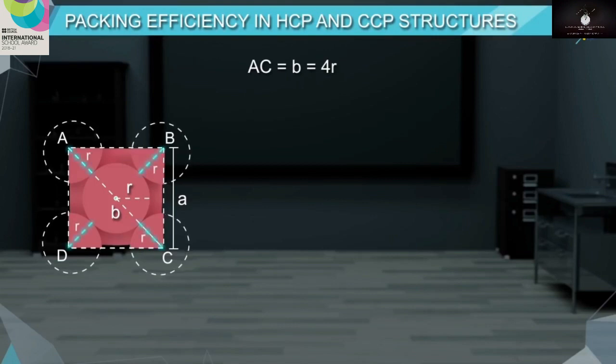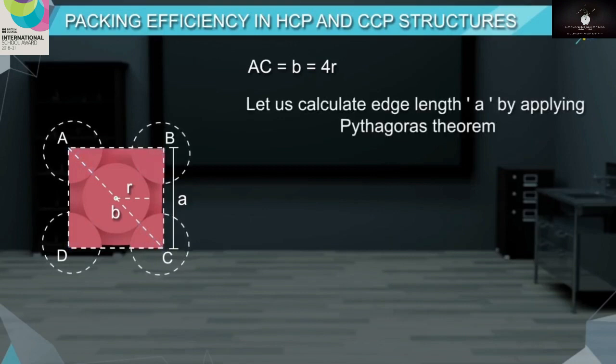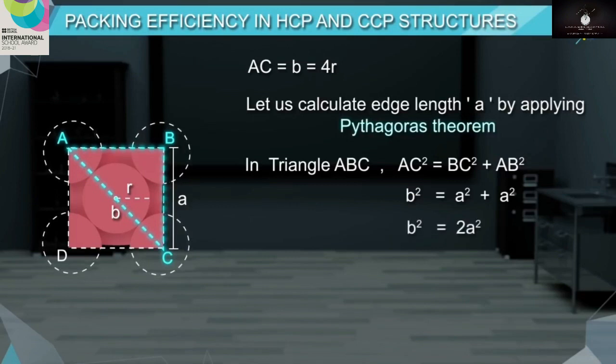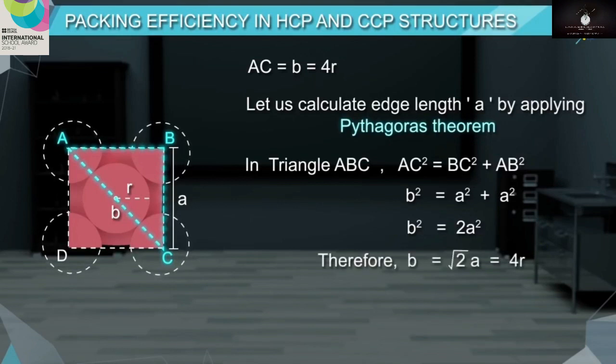AC is equal to b is equal to 4r. Let us calculate edge length a by applying Pythagoras theorem. In triangle ABC, AC square is equal to BC square plus AB square. So b square is equal to a square plus a square. b square is equal to 2a square. Therefore, b is equal to square root of 2 times a, that is 4r.